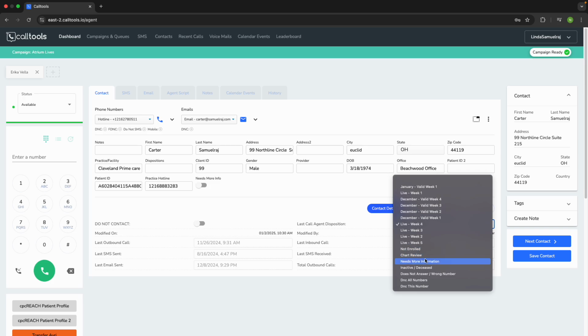And the rest of these are pretty much self-explanatory. You call somebody for enrollment, they say need more information or want to confirm with the doctor, you put them under that. Inactive, deceased, self-explanatory. We don't use these too often. The wrong number, maybe. If it's really that type of situation, you'll know based on the call. But these two I would not use because they kind of put the patients in a pool where they shouldn't be.